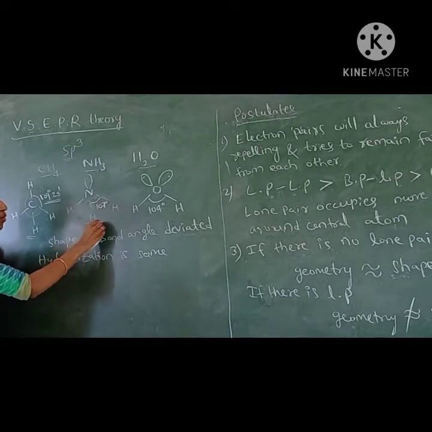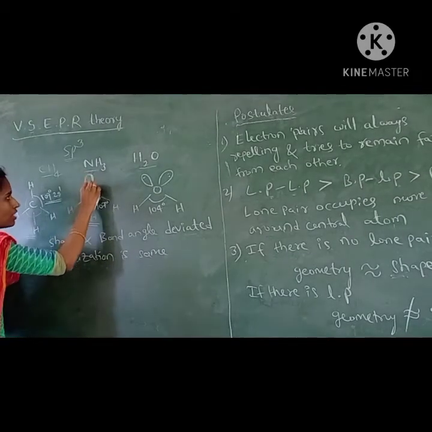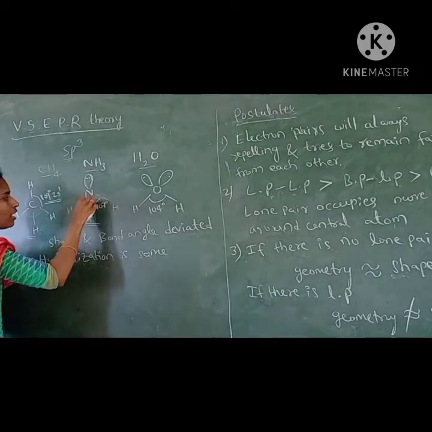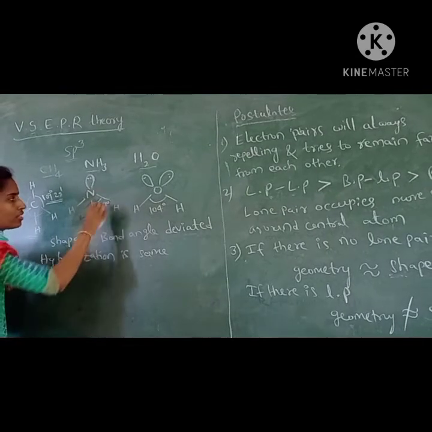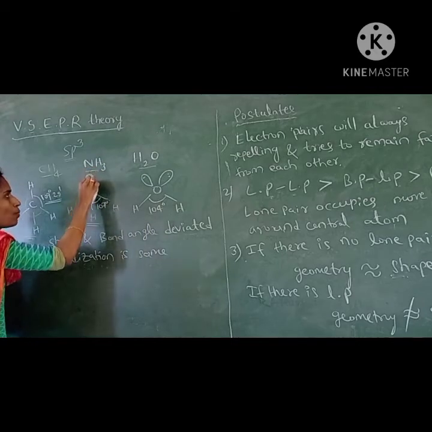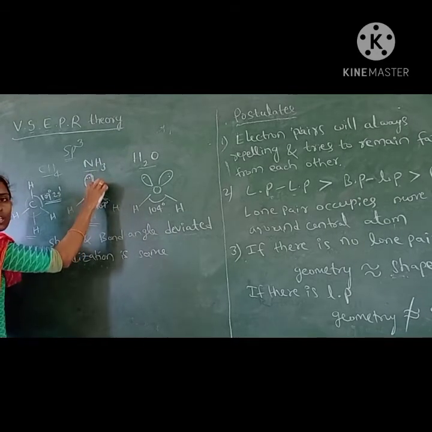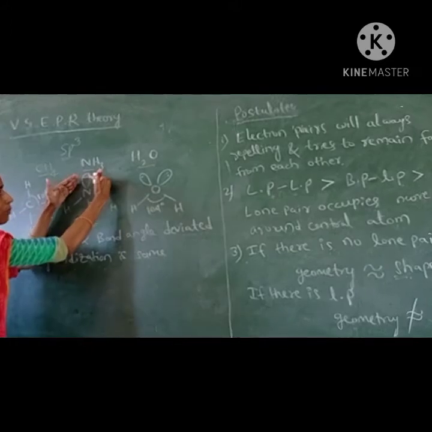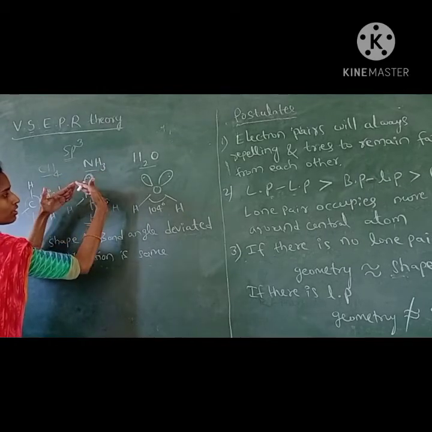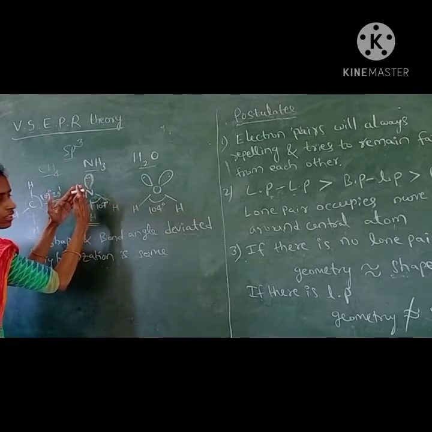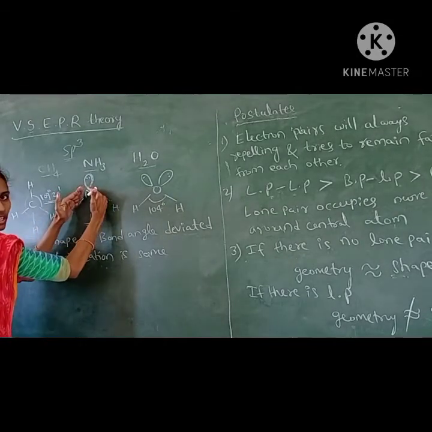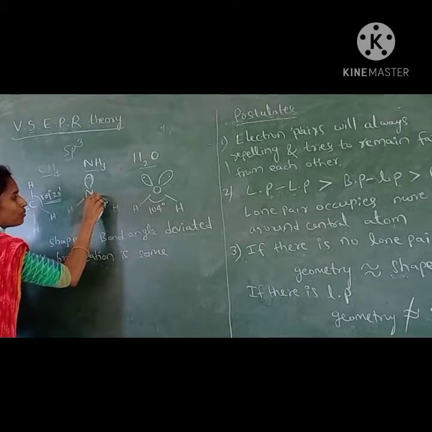So here the bond angle is the normal value only, and the geometry is tetrahedral and the shape is also tetrahedral. But if you see ammonia, on the central atom there is a lone pair of electrons, and the other three electrons participated in bond formation, three bond pairs. So there is a repulsion between this lone pair and the bond pairs, and due to this repulsion the bonds come somewhat closer.